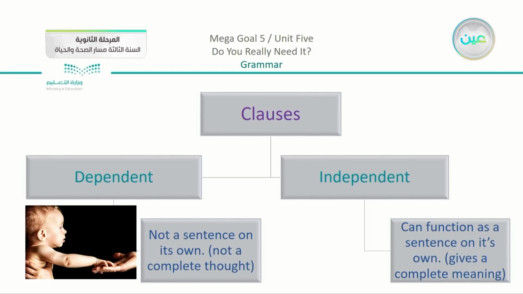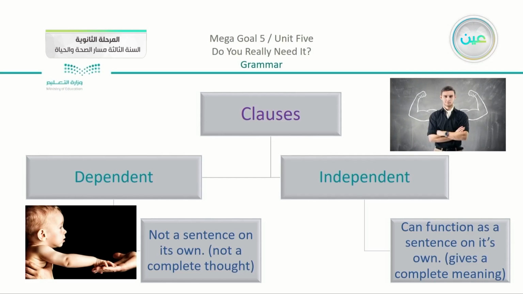So this baby has to depend on someone else, which means that he or she is not complete. They do not act alone. But the independent clause, we can just compare it to a young man. This young man can depend on himself or herself. They can act separately, they can do things by themselves. So they give separate or complete ideas, we can say. So we have here the independent clause can function as a sentence on its own and gives a complete meaning.